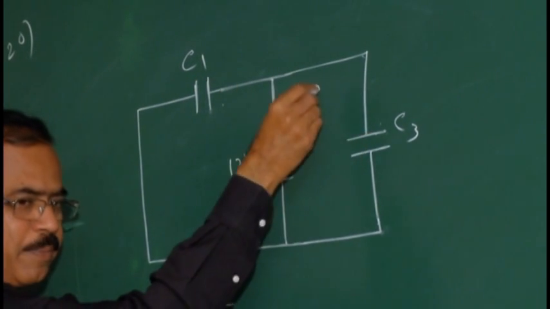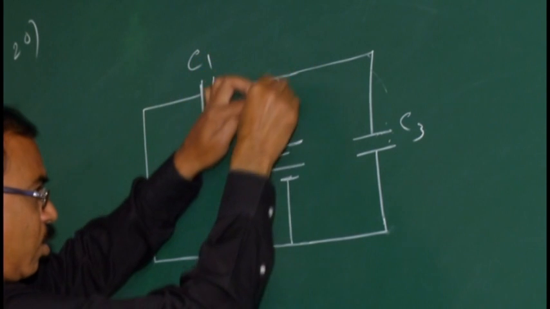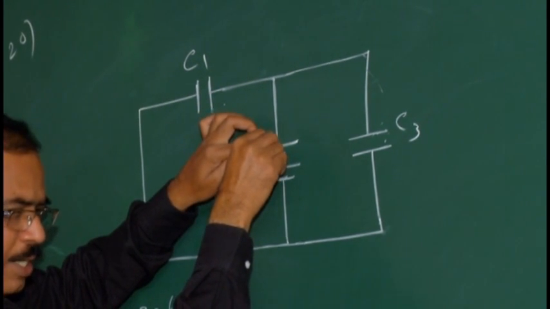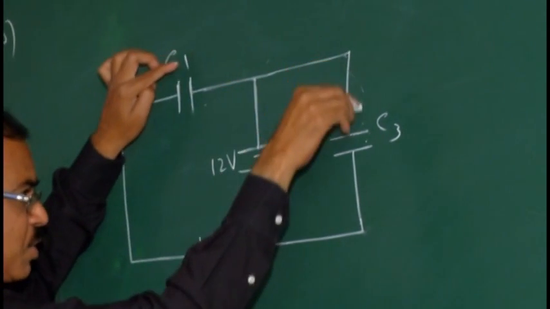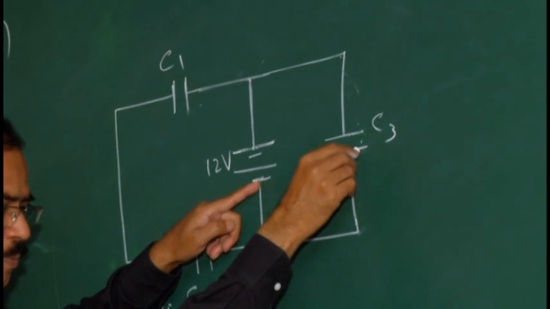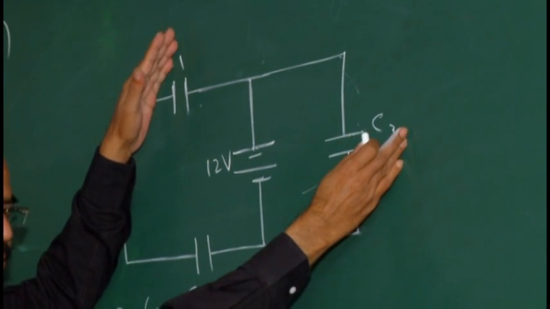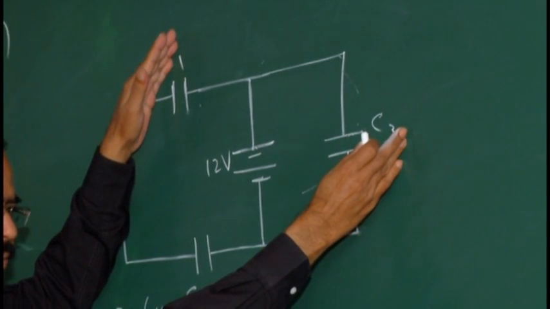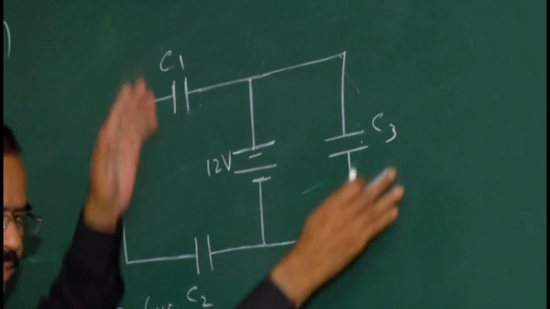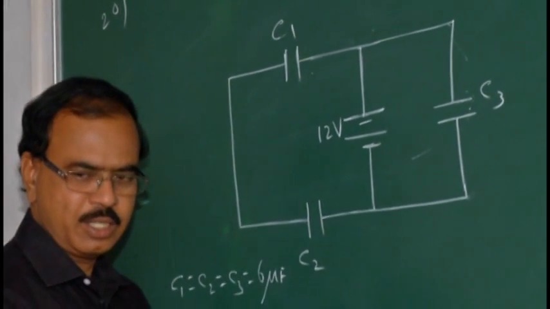The potential is the same. This plate of C3 and this plate of C1 are connected to the positive terminal of the battery, so the potential is the same. Similarly, the negative potential is the same. That means C1 and C3 are in parallel connection. Same potential means parallel connection; different potential difference means series connection. You know very well.